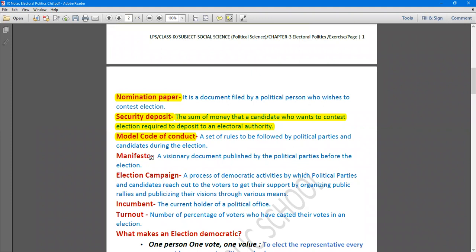Next term of this chapter is manifesto. Now, what do you mean by manifesto? A visionary document published by the political parties before the election. Many times, many political parties or individual candidates come to the voters and ask for votes, and they make promises also. But when the promises are written in the shape of a document, a promissory document or visionary document published by a political party before the election, that visionary document is known as manifesto.